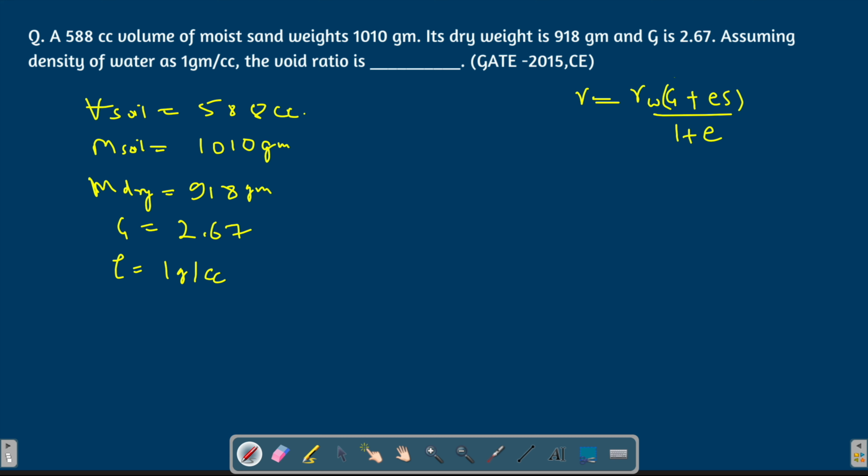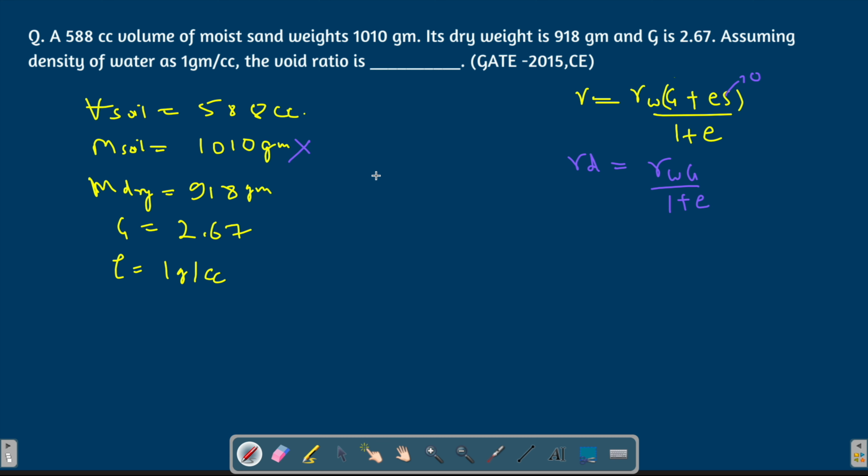So what can we do? Can we just eliminate this moist soil and find gamma D instead? For gamma dry, the degree of saturation is 0, and what we get is gamma W G by 1 plus E. So we'll confine ourselves to this. Now what is gamma D?